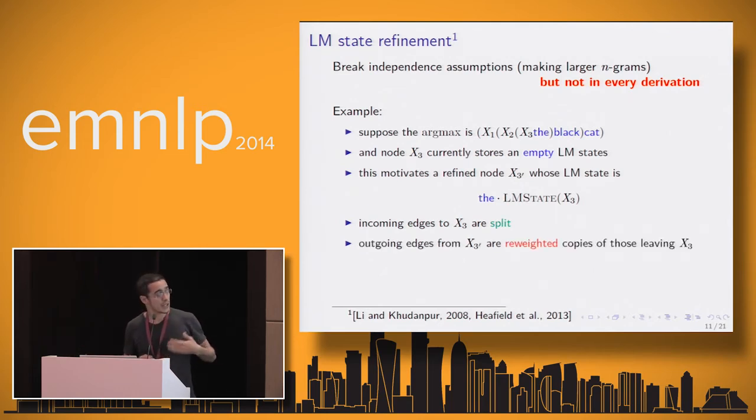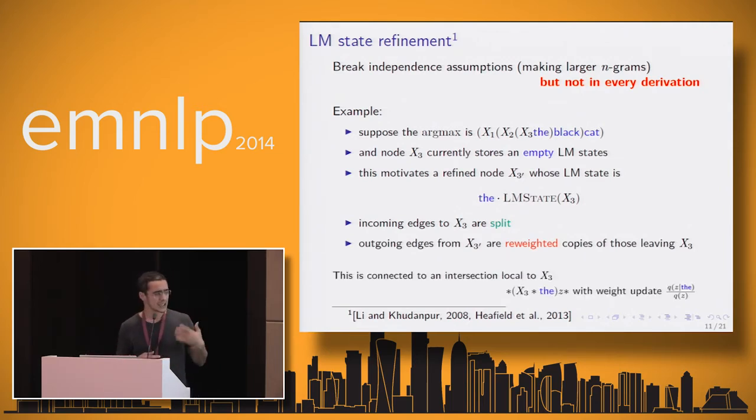And the outgoing edges from X3 prime are reweighted copies of the original ones, in which we get the chance to condition on D having occurred. And this is actually more involved. It's connected to a local intersection of that kind. But you can see that that's not a regular expression. You see there is a node there. That's a kind of recursive expression. So that's too involved to be computed. And this language model state refinement is going pretty close to that, but it's still remaining in an efficient setting.